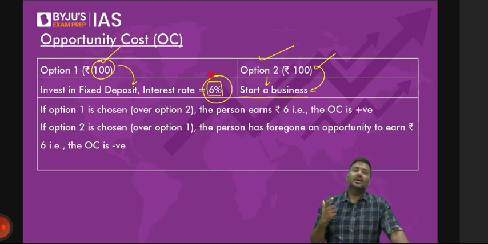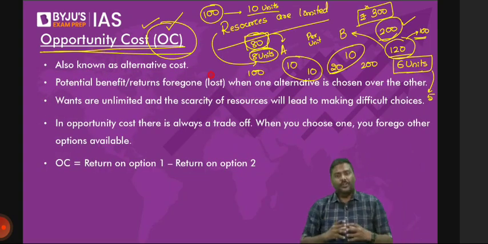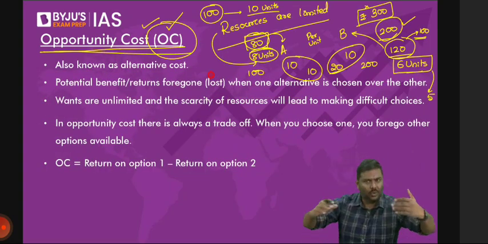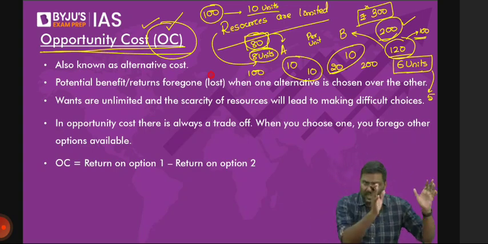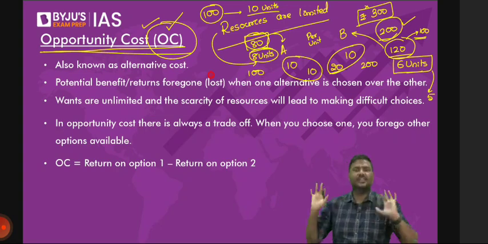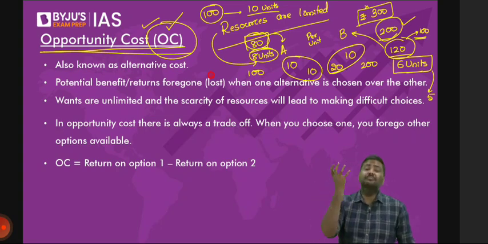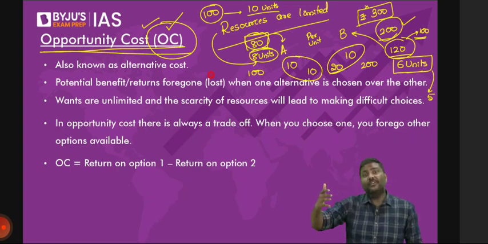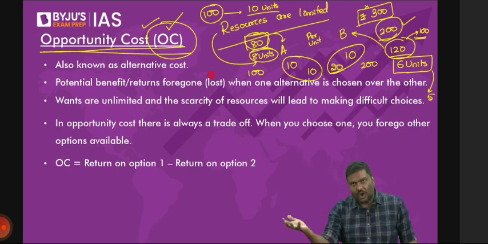So I'll repeat it again. The resources, I'll go back to the previous slide. The resources that you have are limited. With those resources, you will not be able to produce all the goods and services. You will not be able to purchase all the goods and services. Always you will have to sacrifice one side to get a benefit on some other side. Whenever you sacrifice, you will forego, or basically lose, certain potential benefit. The potential benefit that you've foregone because you have made a choice is called an opportunity cost.